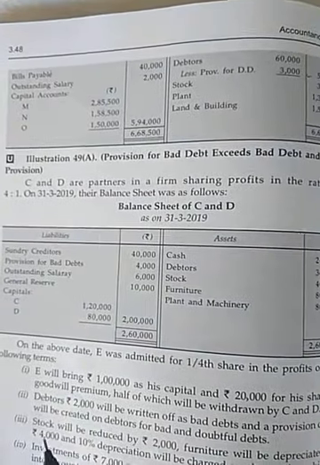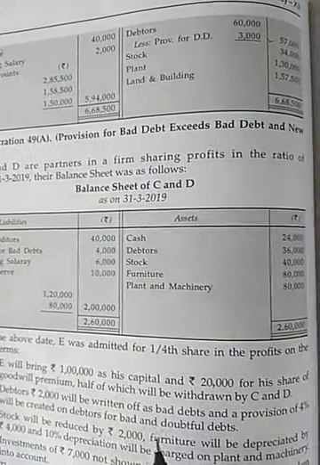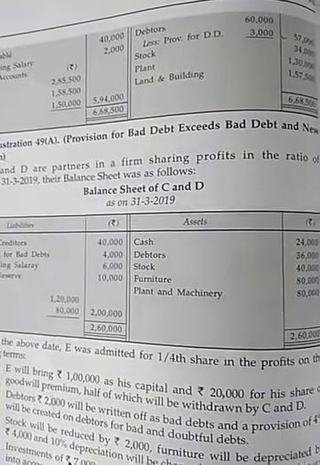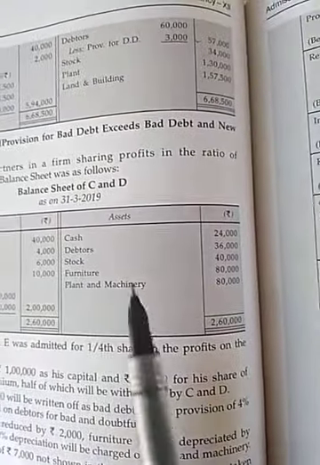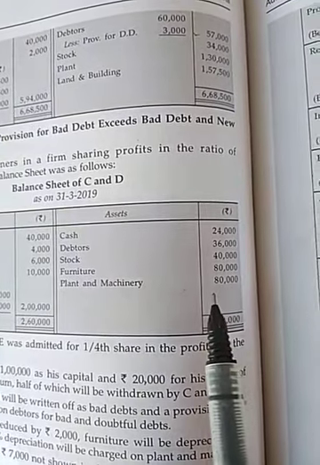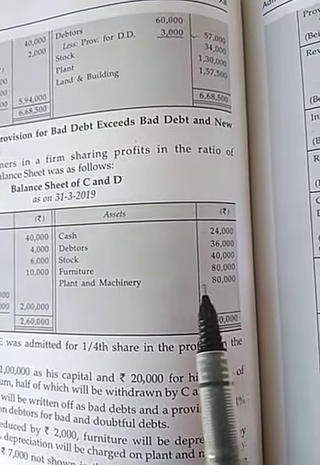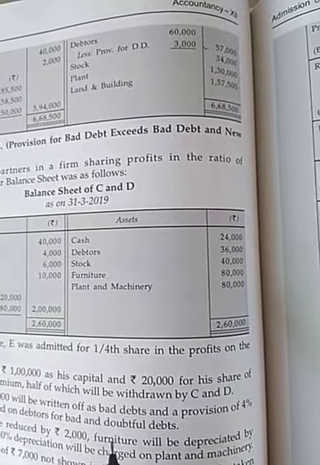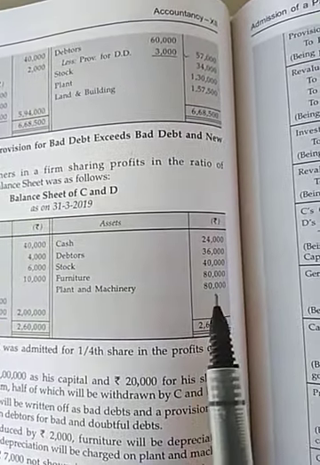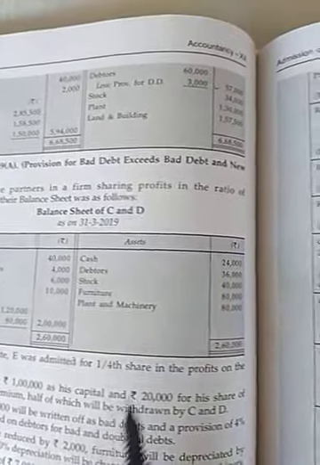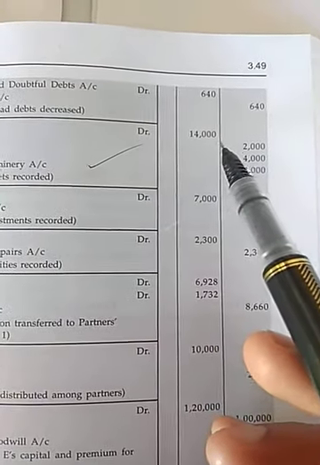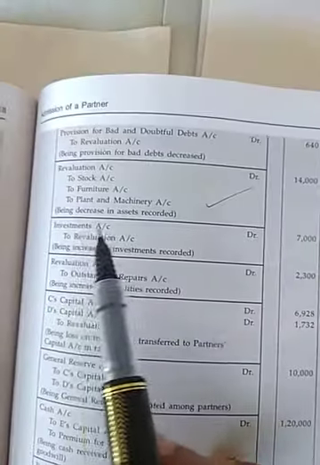Question says stock will reduce by 2,000, furniture will be depreciated by 4,000, and 10% depreciation charge on plant and machinery. Value of plant and machinery is given 80,000, so 10% will be 8,000. Now total revaluation loss is 14,000.